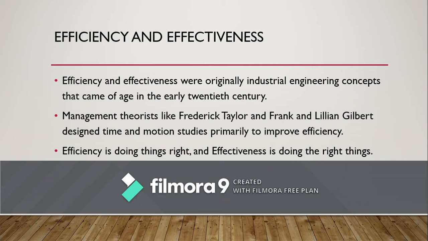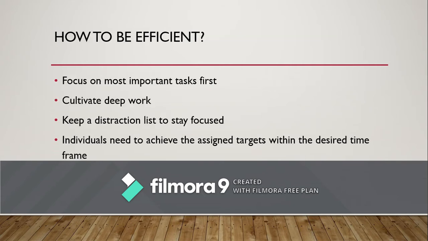So, what is effectiveness and what is efficiency? Efficiency and effectiveness were originally industrial engineering concepts that came of age in the early 20th century. As I told you, Frederick Taylor and Frank and Lillian Gilbreth designed time and motion studies primarily to improve efficiency. So, what is efficiency? Efficiency is doing things right, and effectiveness is doing the right things. So, this is very important. We have to remember. Once again, I repeat, efficiency is doing things right, and effectiveness is doing the right things.